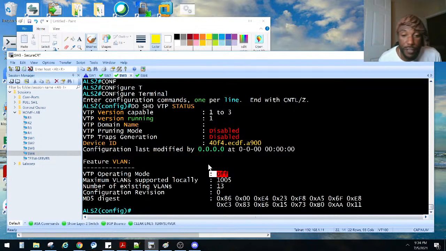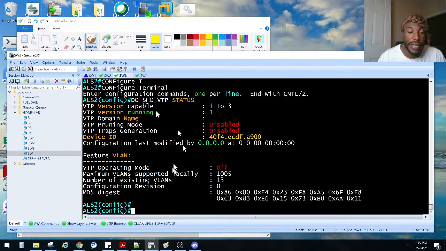I like to use off. So, actually, I think we used the transparent mode at work. But anyways, where were we at? ALS1. We need to do ALS2.